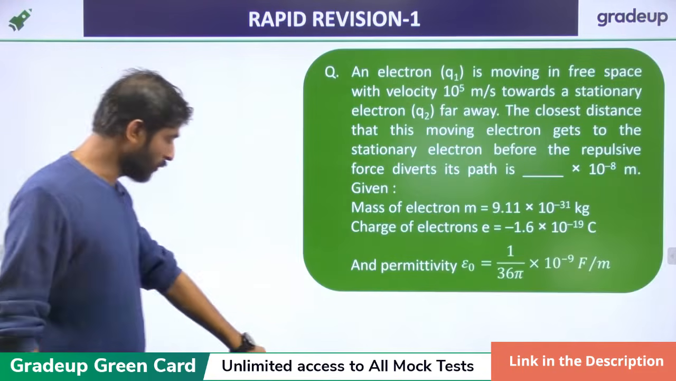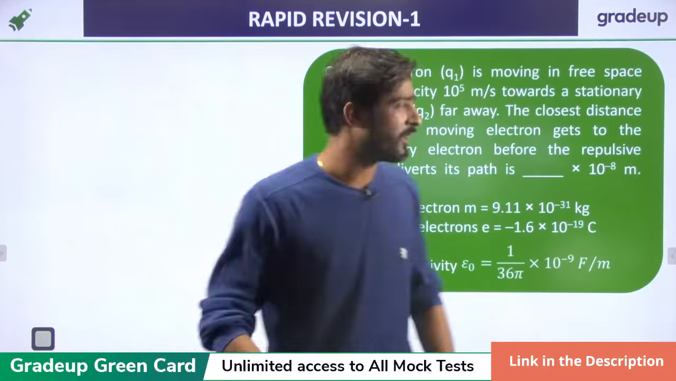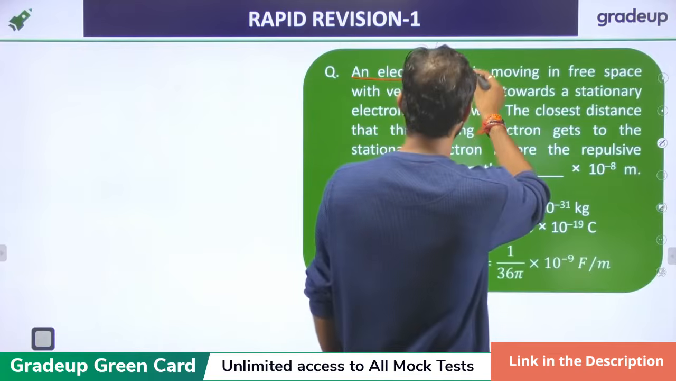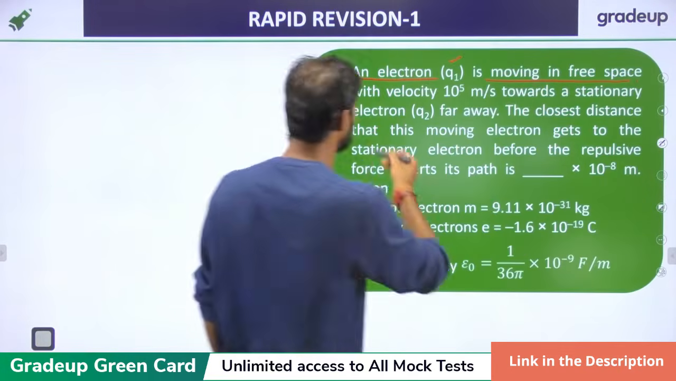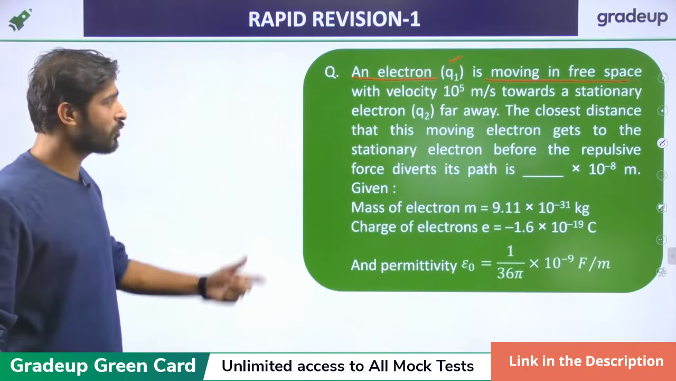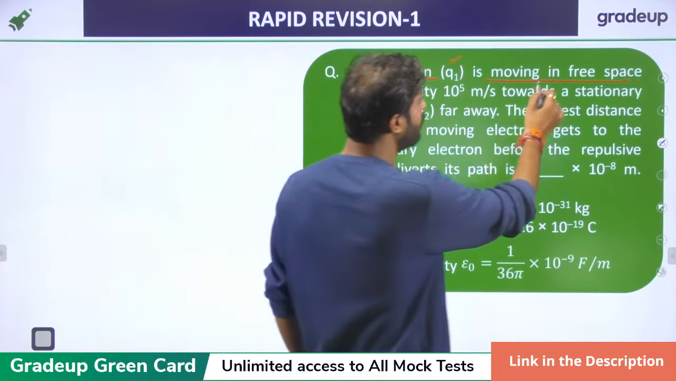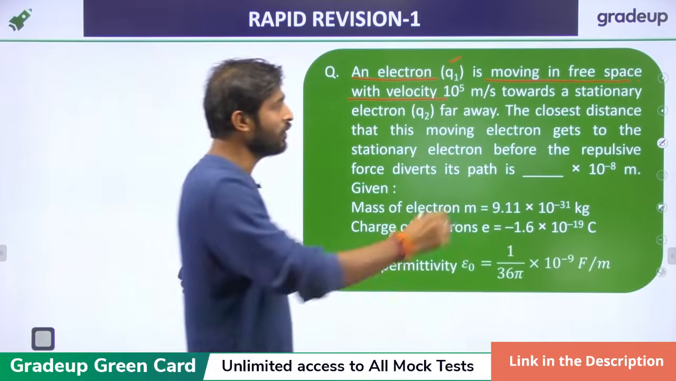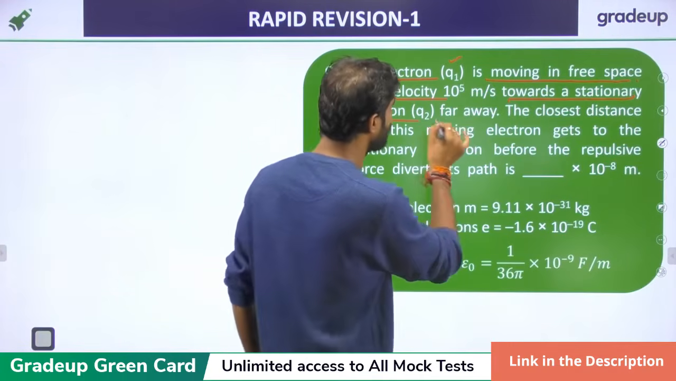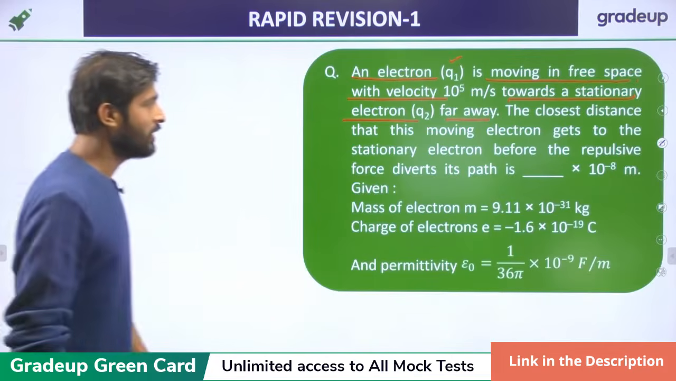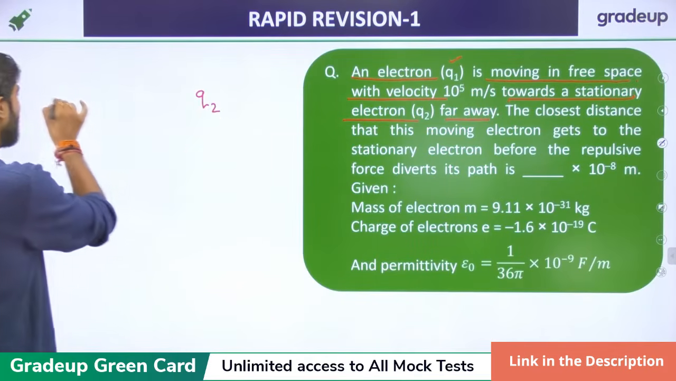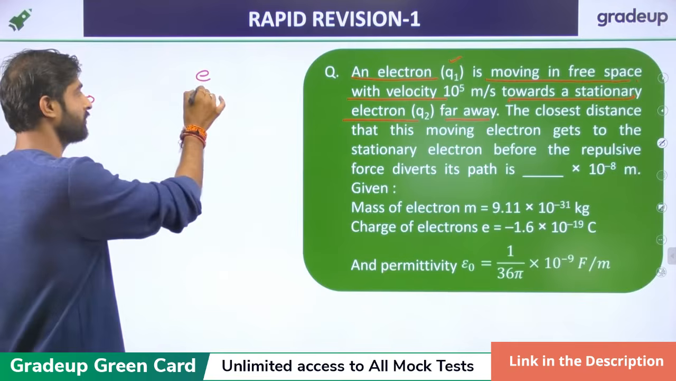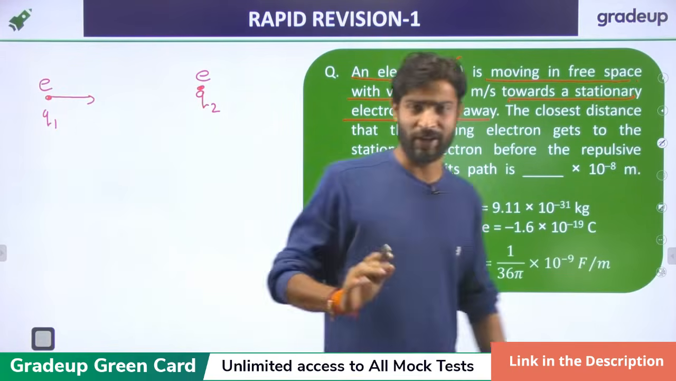Now solve one question, the latest GATE question. It is a very good question. An electron Q1 is moving in free space with a velocity of 10 raised to power 5 meter per second towards a stationary electron Q2 far away. It means Q2 is far away and Q1 is moving, and both are electrons.